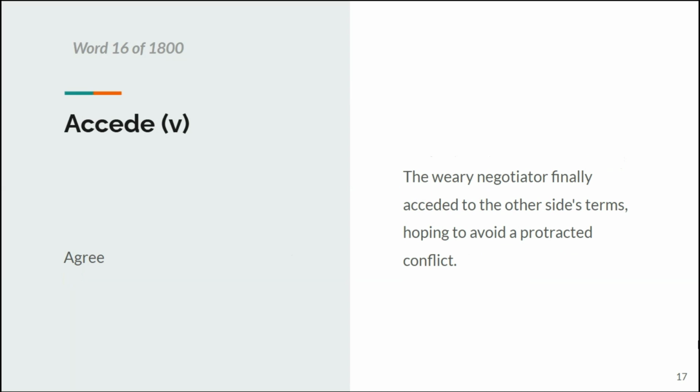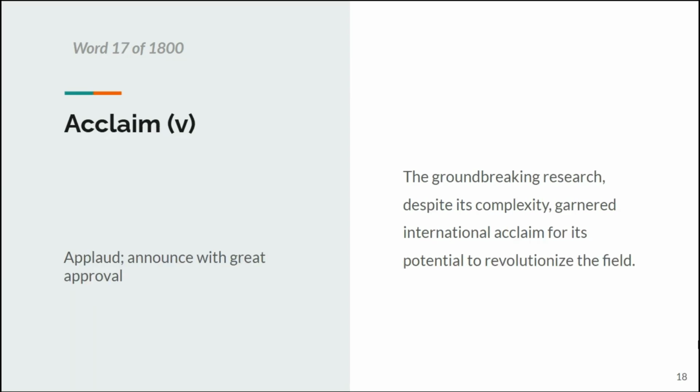Next word, which is a verb, is accede, which means to agree. The weary negotiator finally acceded to the other side's terms, hoping to avoid a protracted conflict. This one is simple. Then this is acclaim, a verb, which means to applaud or announce with great approval. So the groundbreaking research, despite its complexity, garnered international acclaim for its potential to revolutionize the field.